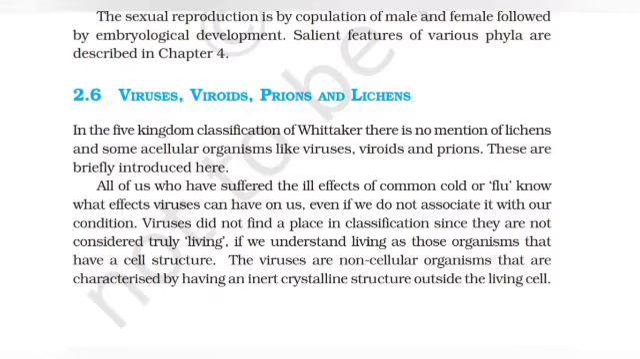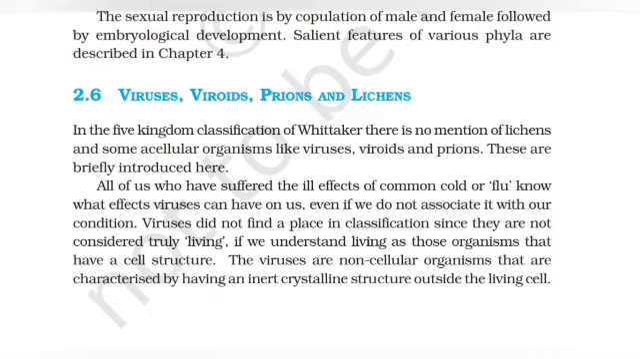Viruses, viroids, prions, and lichens. In the five kingdom classification of Whittaker, there is no mention of lichens and some acellular organisms like viruses, viroids, and prions. These are briefly introduced here. All of us have suffered the ill effects of common cold or flu, so we know what effects viruses can have on us. Even if we do not associate it with our condition, viruses did not find a place in classification since they are not considered truly living.